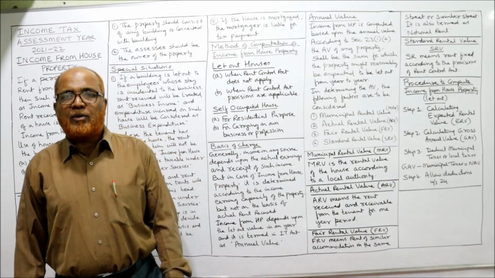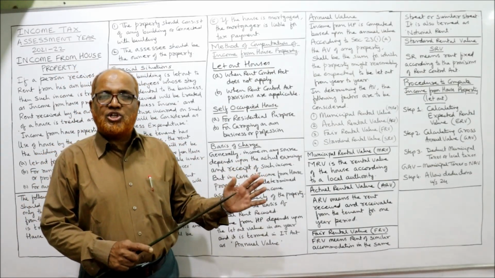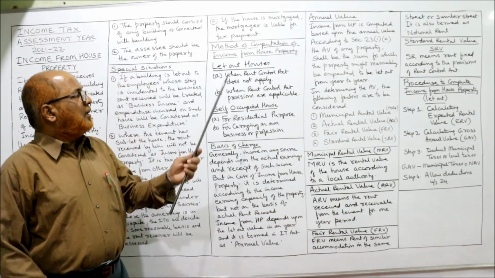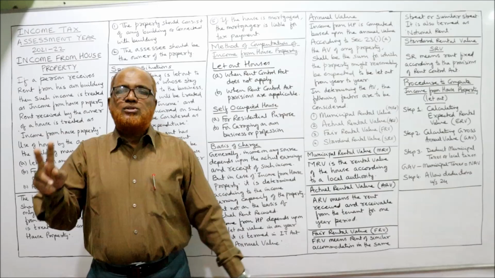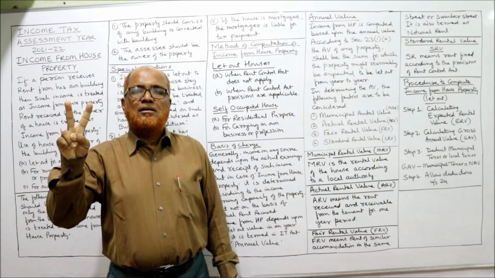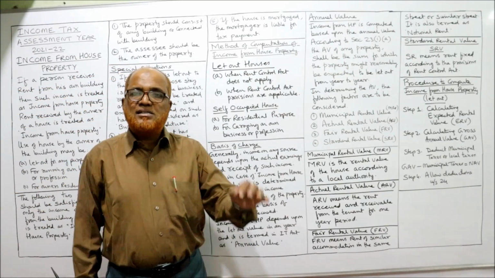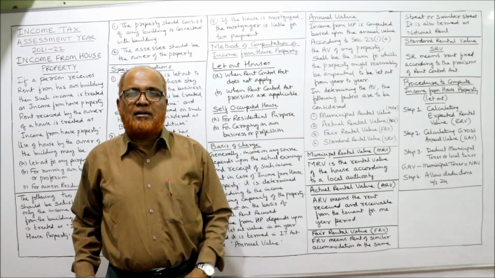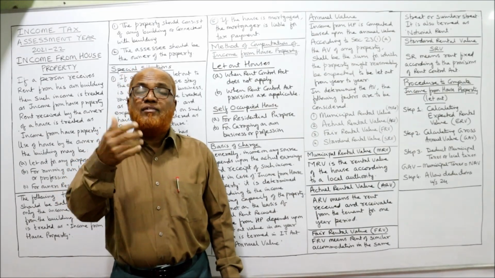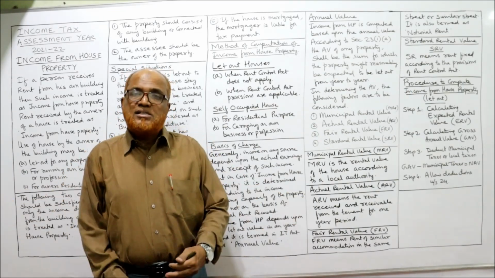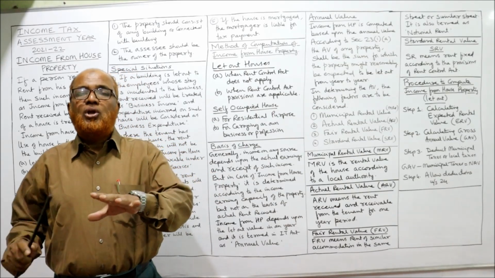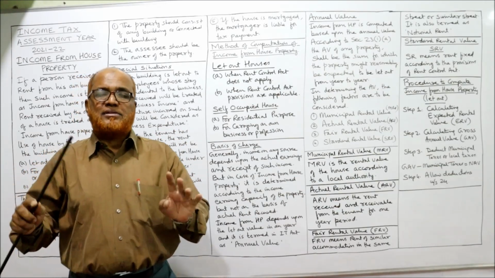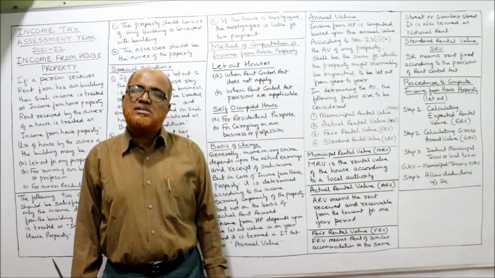Next comes the method of computing the income from house property. How to compute the income from house property? From here onwards, concentrate more, because we are going to apply these points in the problems. Now, we divide houses into two types. First, let out house. Second, self-occupied house. A let out house means the house which is given on rent, and every month the rent is received from the tenant. A self-occupied house is not given on rent but used for our own residential purpose.